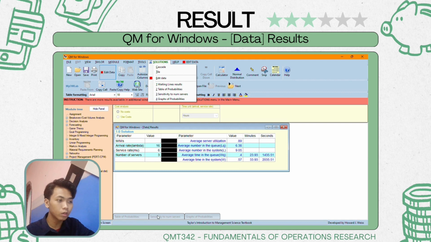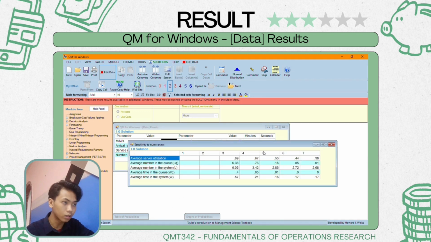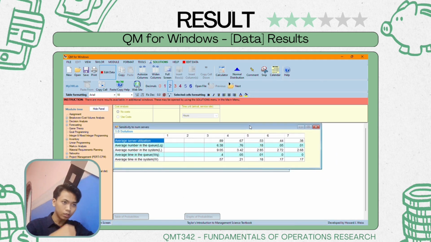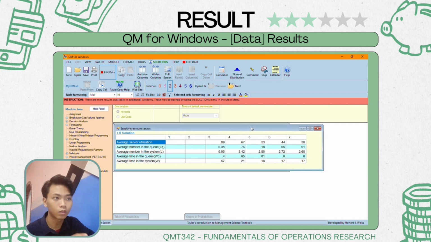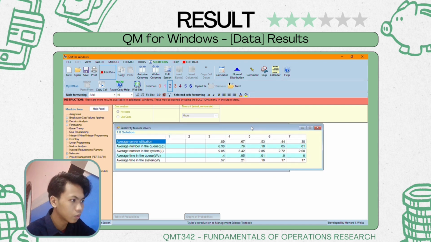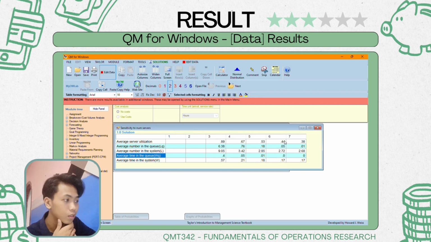Other than that, we also get the suggestion for servers so that we get the optimum service. So the suggestion is that the bank should have 7 servers to have the optimum service, and like we see with 6 and 7 servers, there is no average time in the queue the customer needs to wait, which is 0.0.